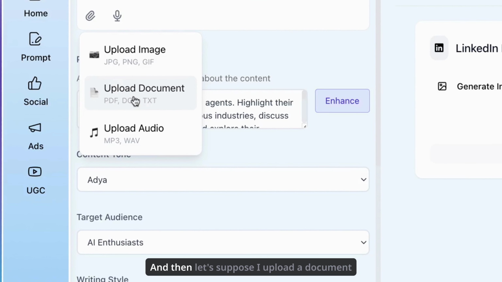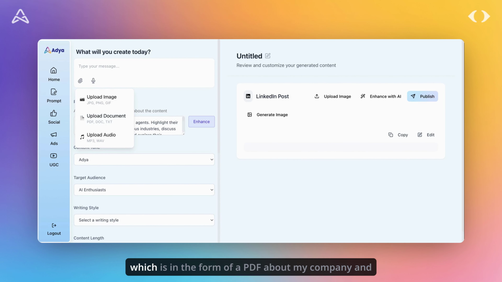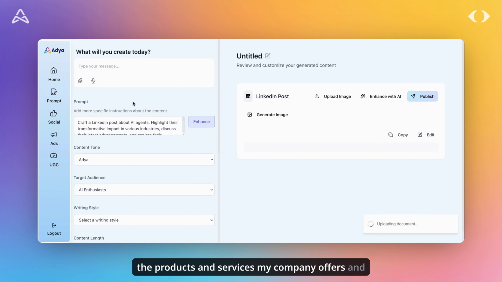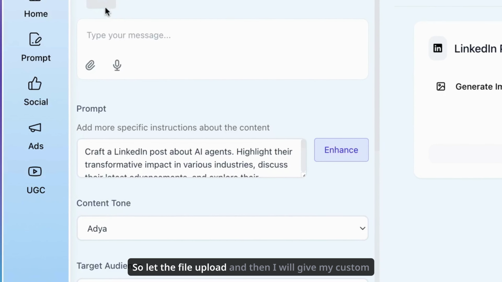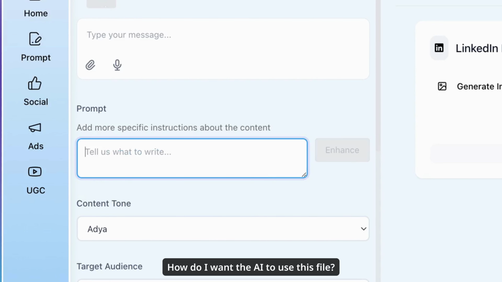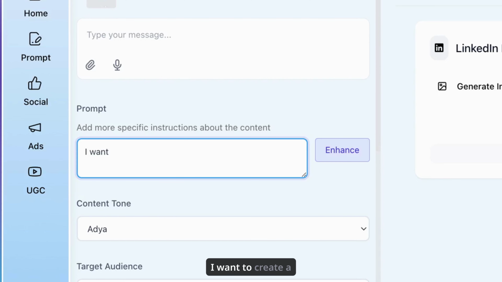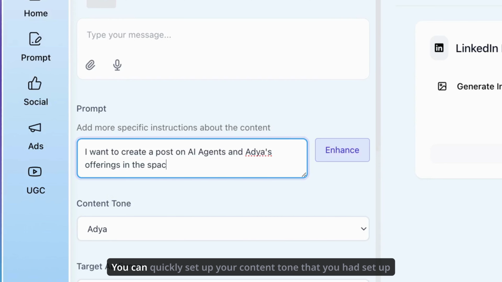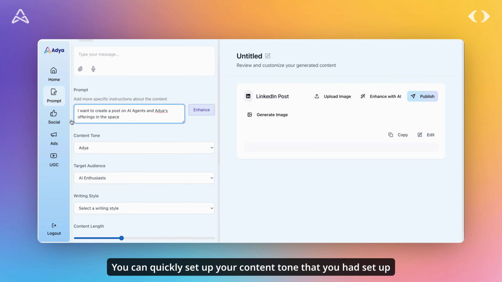And then let's suppose I upload a document which is in the form of a PDF about my company and the products and services my company offers, and I want to make a post for that. So let the file upload, and then I will give my custom instruction. How do I want the AI to use this file? I want to create a post on AI agents and their offerings in this space.